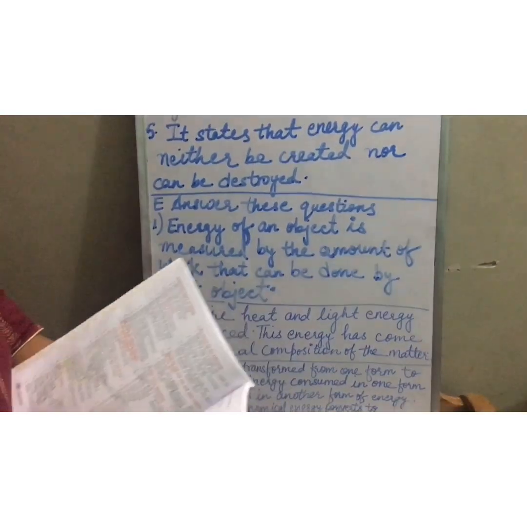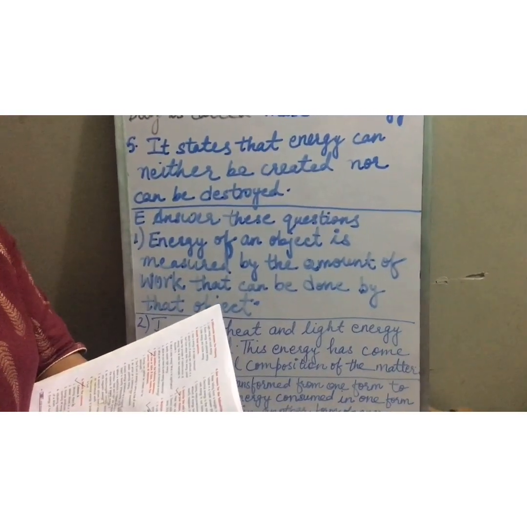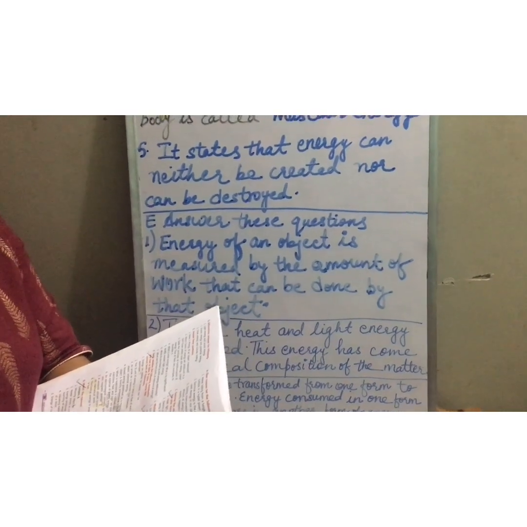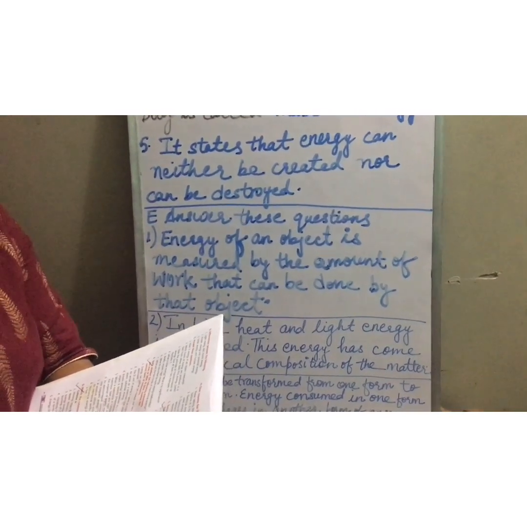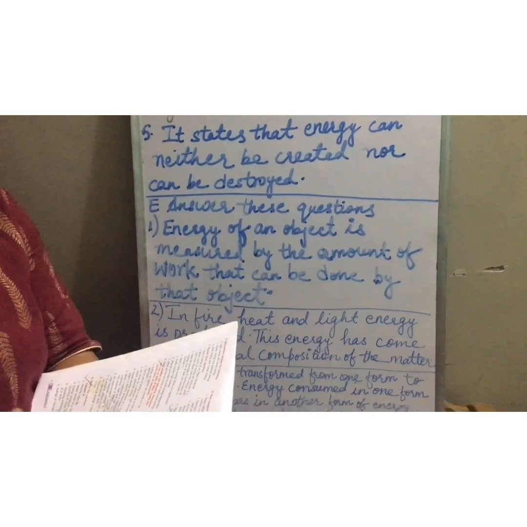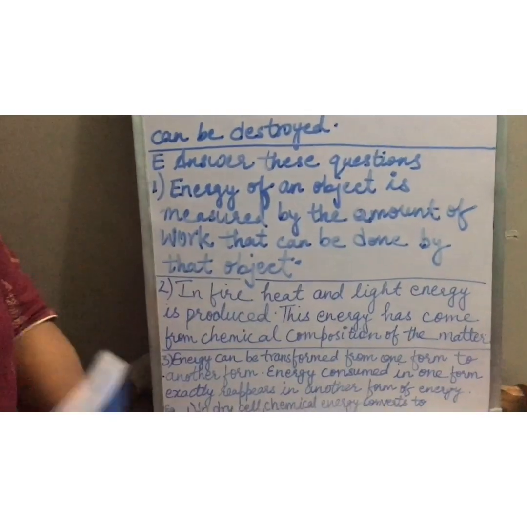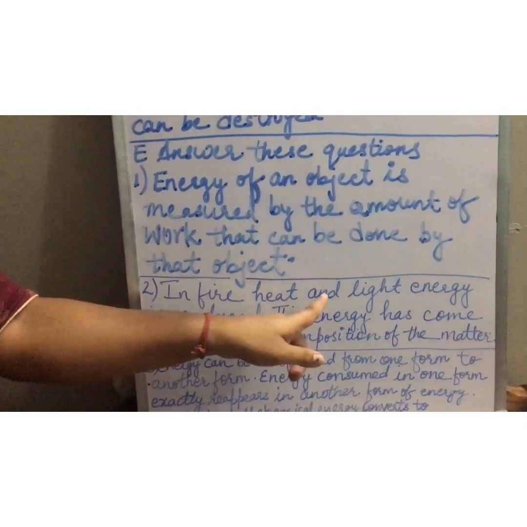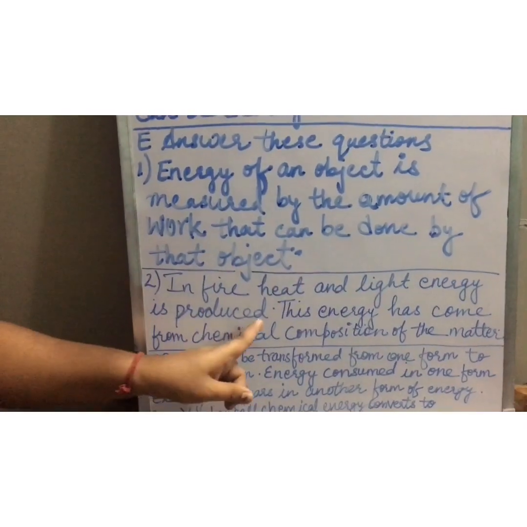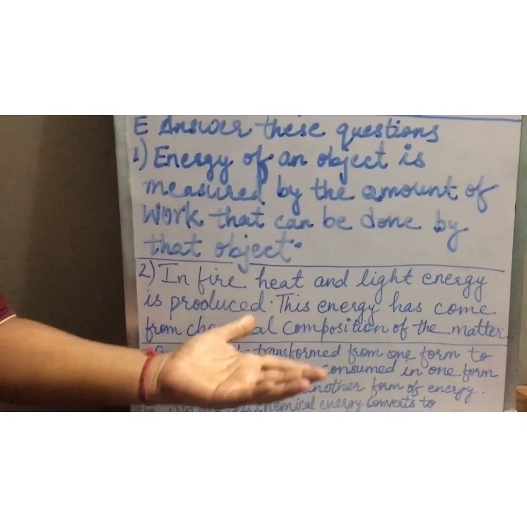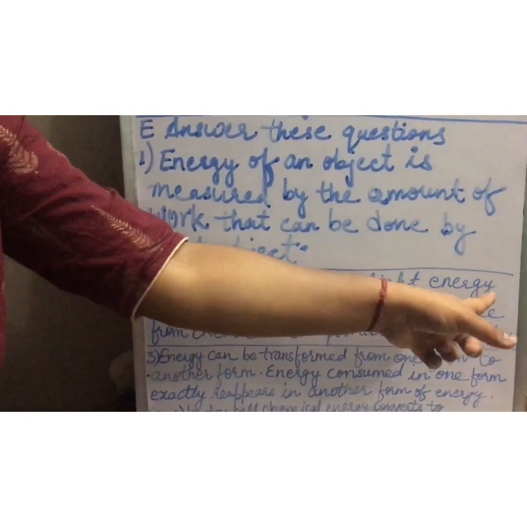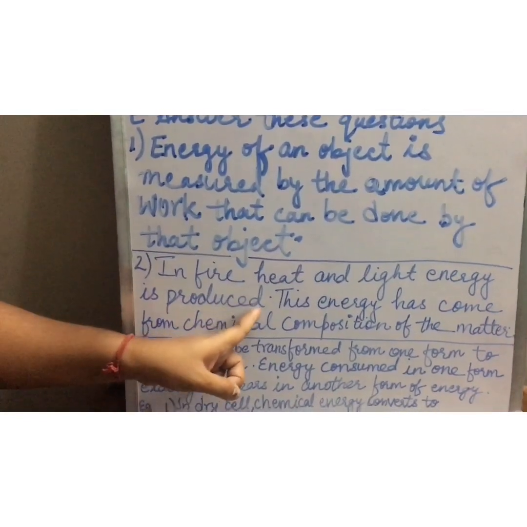Now the second question is, which forms of energy are produced in a fire? From where does this energy come? Now in fire, what kind of energies are produced, children? In fire, heat and light energy are produced.